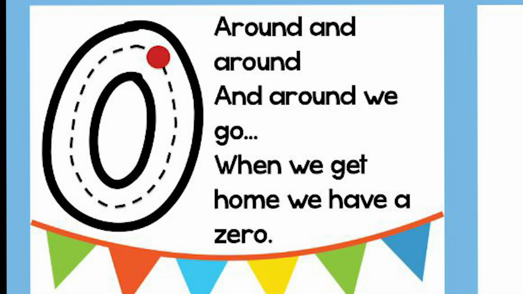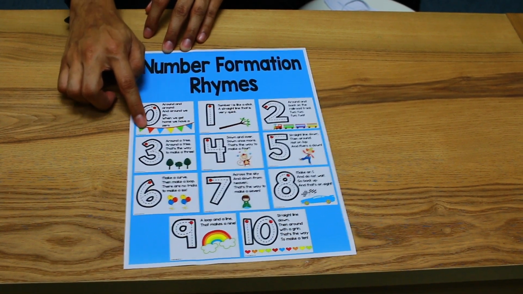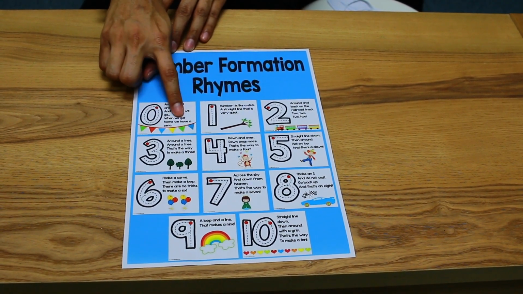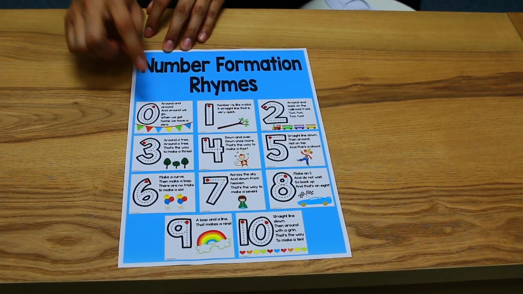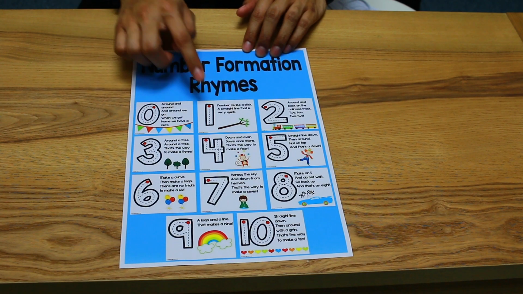We have to say around and around and around we go. When we get home, we have 0. So how do we do it? Around and around and around we go. So when we get home, we have a 0. So this is 0. Is it fun? Now, you do it by yourself. How do you write 0? Around and around and we go. This is 0.